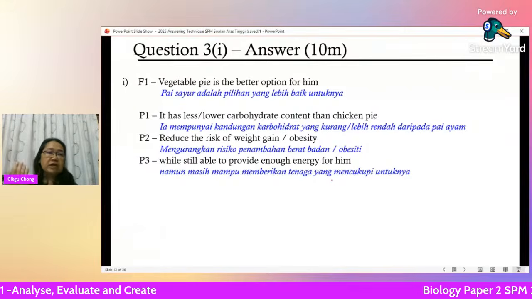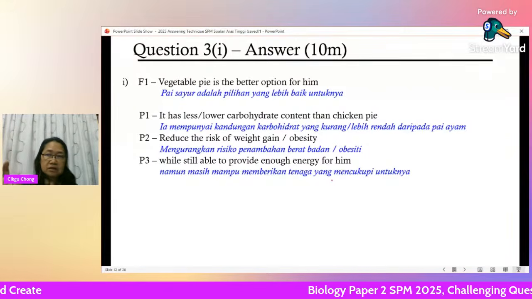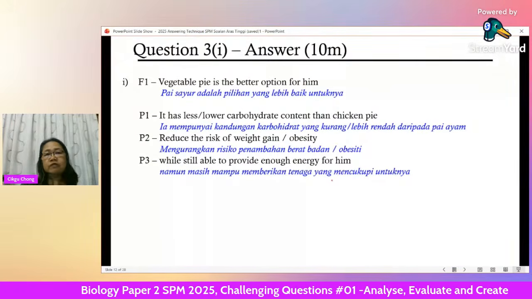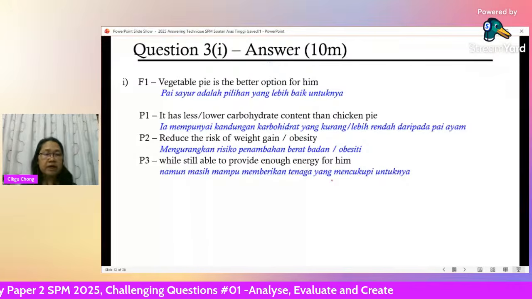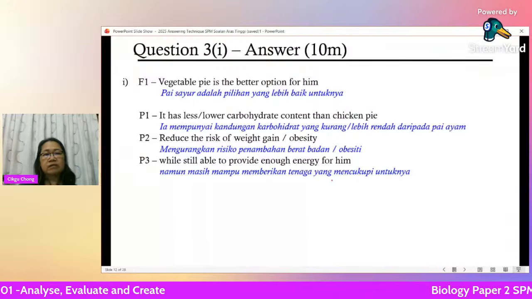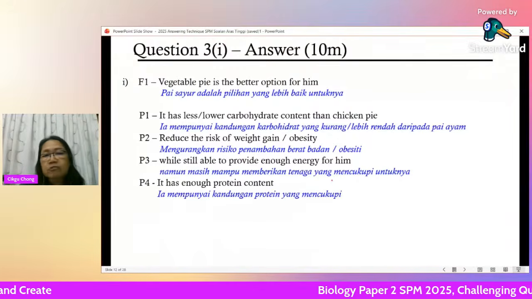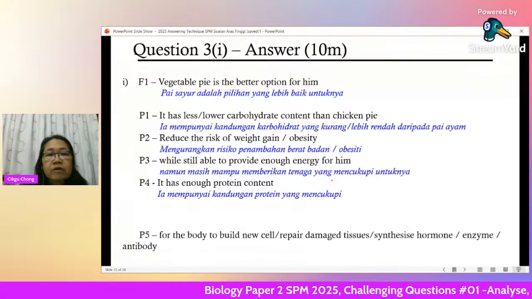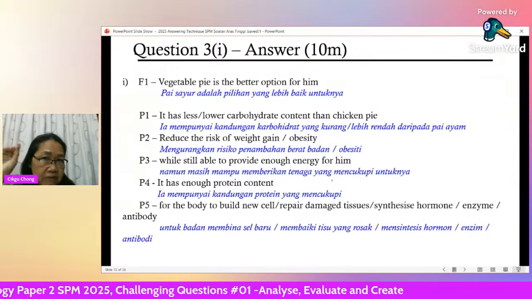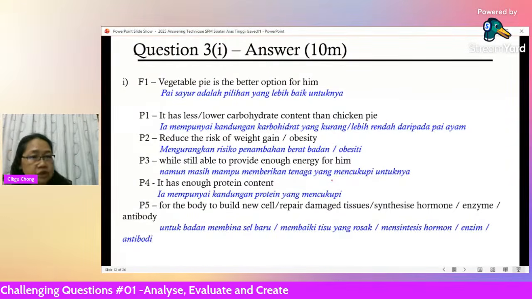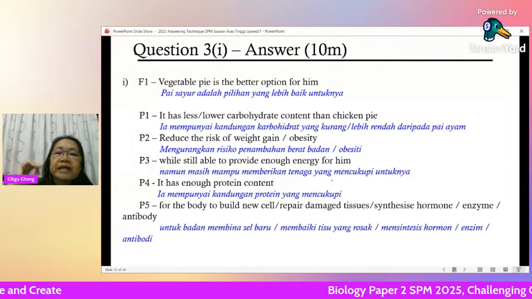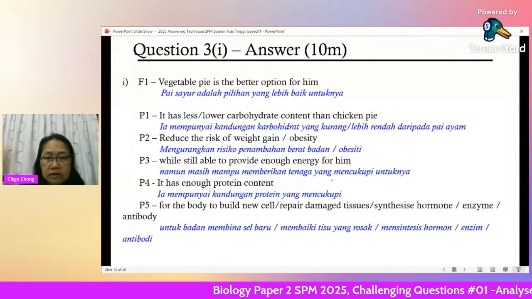The vegetable pie still has enough energy for this person. Not to say zero carbohydrate. The person can still get energy by eating the vegetable pie. It has enough protein content. Protein doesn't have to be that much for the body to build. So talk about the function of the nutrient. What is the carbohydrate for? Give energy. What is the protein for? To repair, to build new cells, to repair damaged tissues, or synthesize hormones or enzymes.